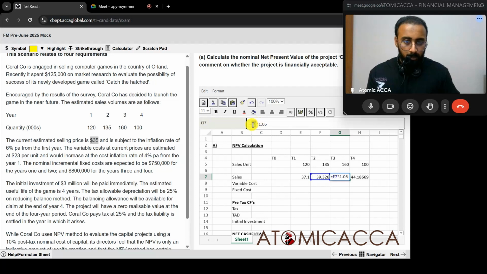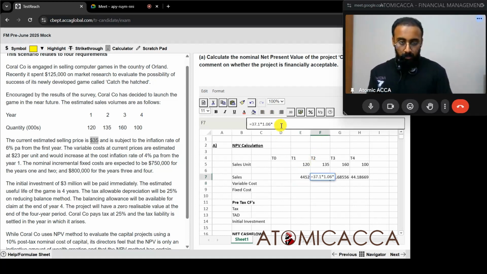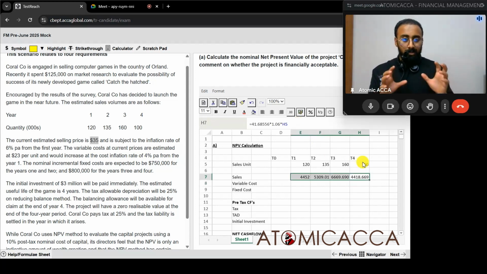So what is the answer over here? 39.326. And what is the answer over here? Instead of this, we can take 41.68556. Now we are going to multiply each of these with the total units. So this one into 120, this one into 135, this one into 160, and this one into 100. So we have all the total sales figures over here.